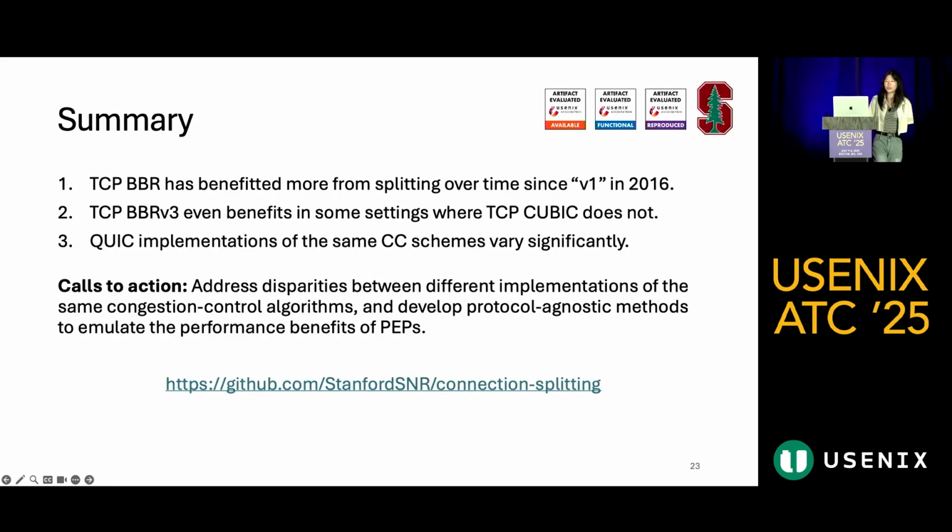In summary, we found that TCP BBR, while it didn't initially benefit from connection splitting, has evolved to benefit more from splitting over time. Its current version, v3, benefits in settings even where QUIC does not. And also, QUIC congestion control implementations exhibit substantial variability from each other, having implications for how they might behave differently if split. All our code is on GitHub, and we hope people can check it out and evaluate their own congestion control implementations.